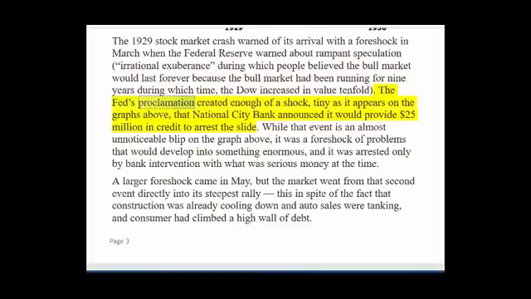The Fed's proclamation created enough of a shock, tiny as it appears on the graphs above, that National City Bank announced it would provide $25 million in credit to arrest the slide. While that event is an almost unnoticeable blip on the graph above, it was a thorough shock of problems that would develop into something enormous, and it was arrested only by bank intervention with what was serious money at the time. A larger shock came in May, but the market went from that second event directly into its steepest rally, in spite of the fact that construction was already cooling down and auto sales were tanking, and the consumer had climbed a high wall of debt.